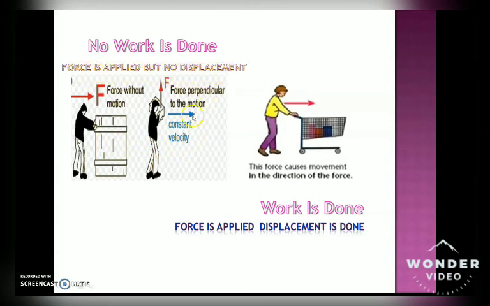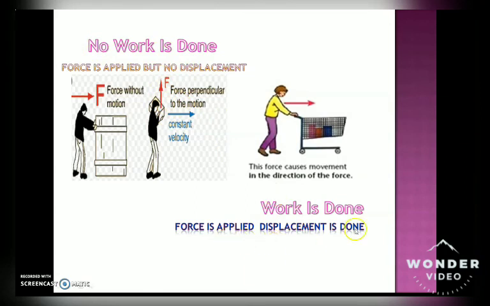Just remember, constant velocity means the initial and final velocity become the same. As a result, acceleration will become 0 naturally. It's the same concept we are using. So there is no displacement. Force is perpendicular to motion. Force and displacement become perpendicular. Here if you consider cos theta, that will be cos 90, which becomes 0. So no work is done. In both cases no work is done.